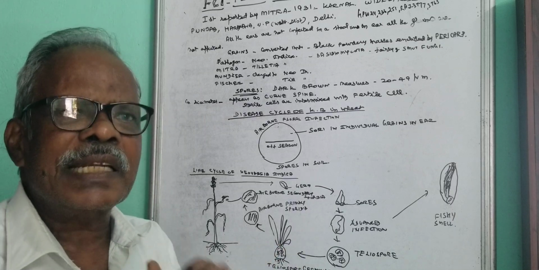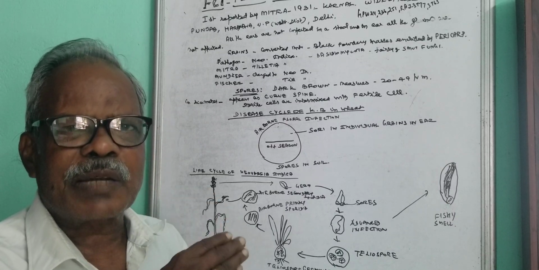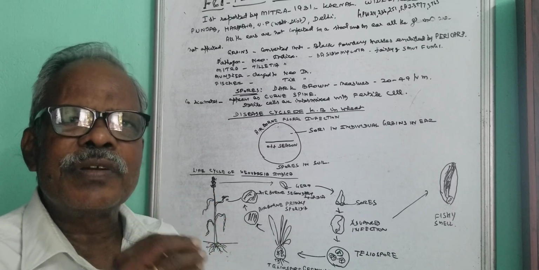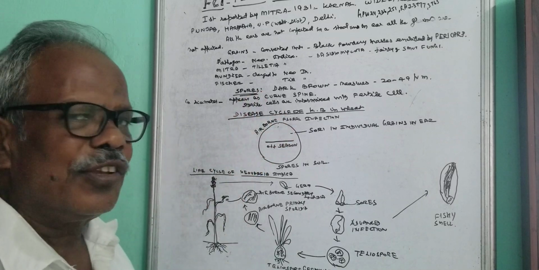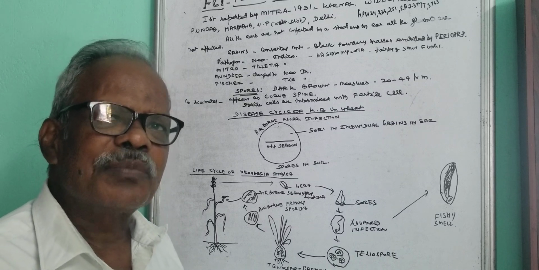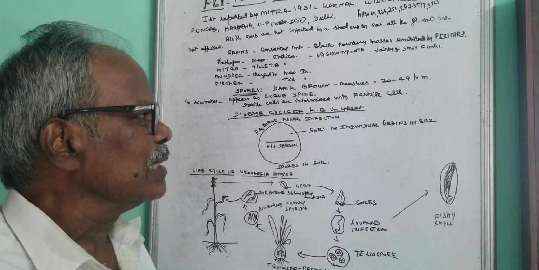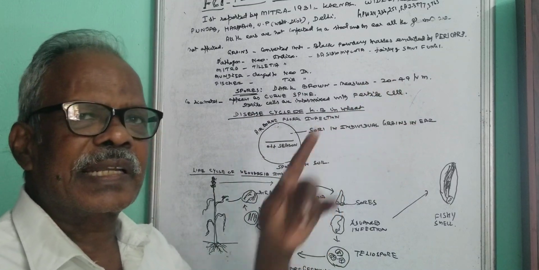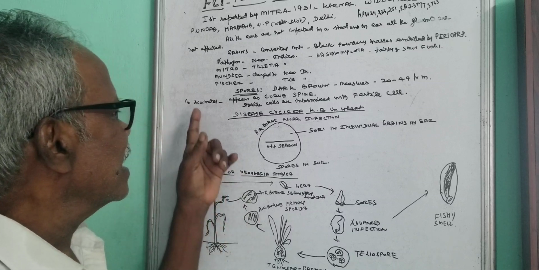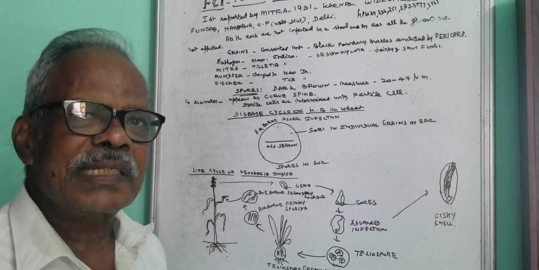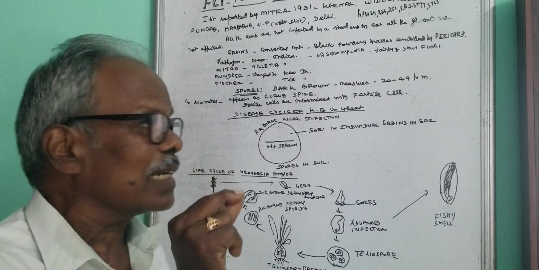The causative fungus for Karnal Bunt is called Neovossia indica. It forms spores, dark brown in color, measuring 20 to 49 micrometers in diameter, with a curved spine-like structure.